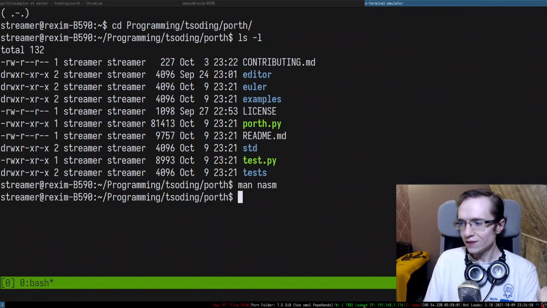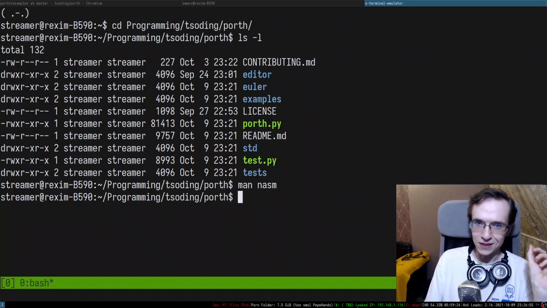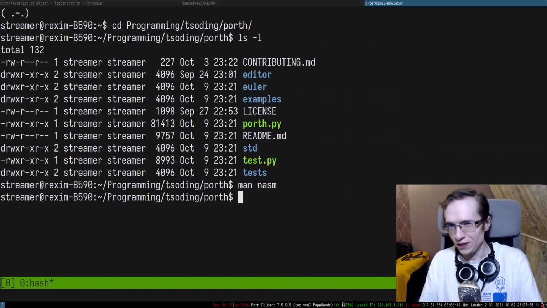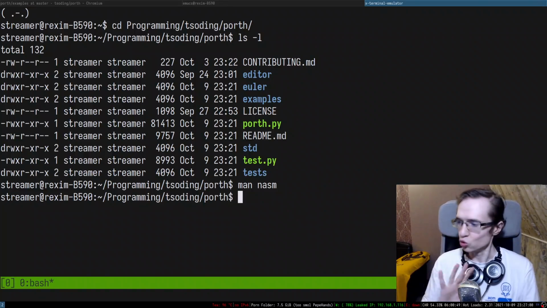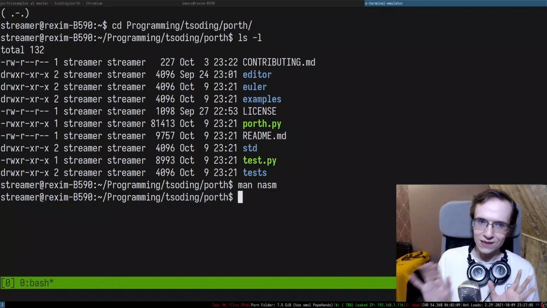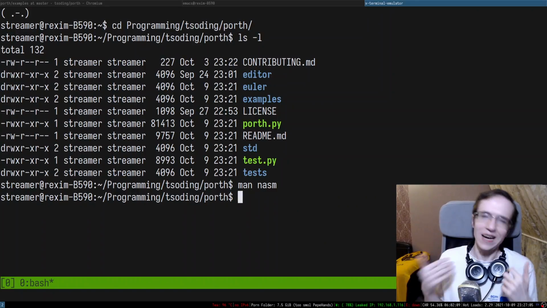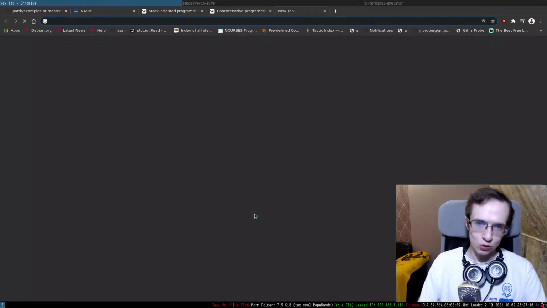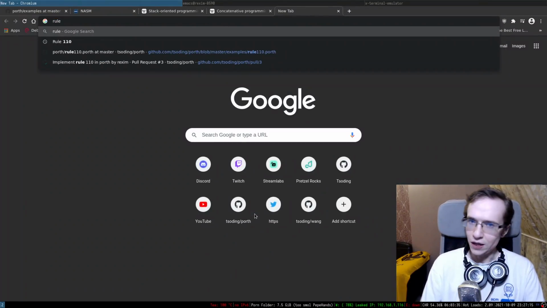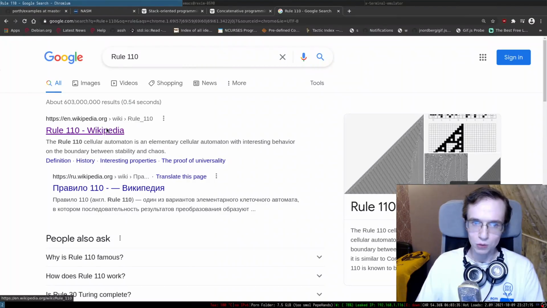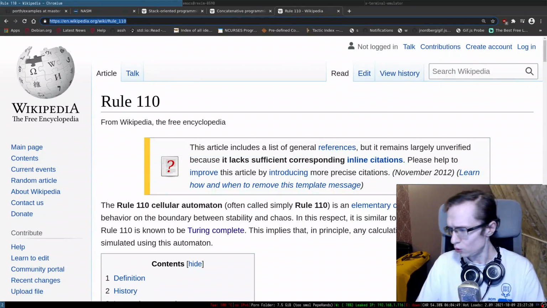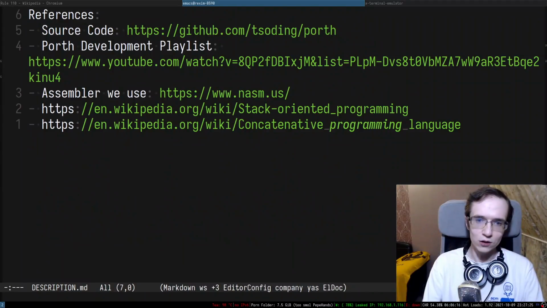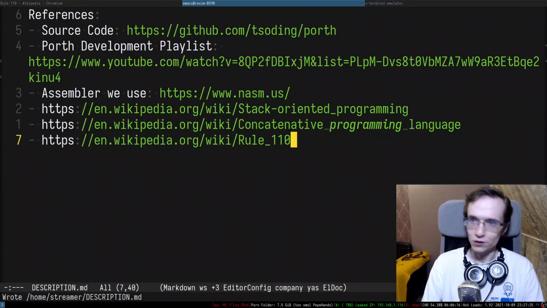One of the recent interesting examples that I implemented is a game of life. I already demonstrated some time ago that this language is Turing complete by implementing Rule 110. Rule 110 is a cellular automaton that I personally use as a way of demonstrating that my language is Turing complete. If you're interested in this kind of thing, you can just Google Rule 110. There is a description on Wikipedia, of course. I'm going to post it in the chat, and also put the link to Rule 110 in the description.